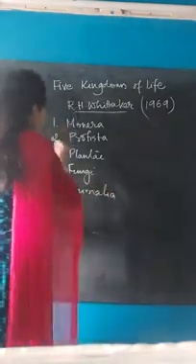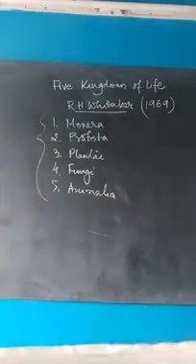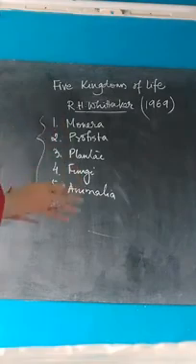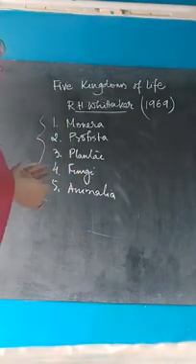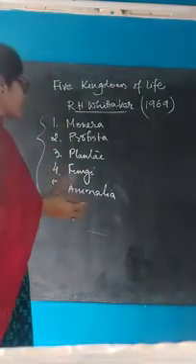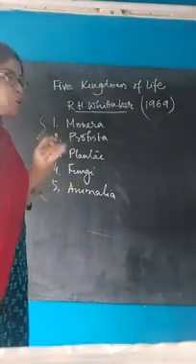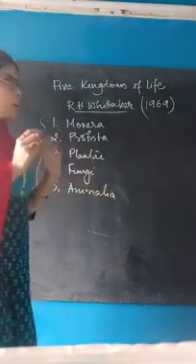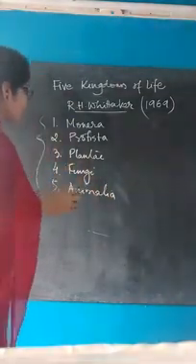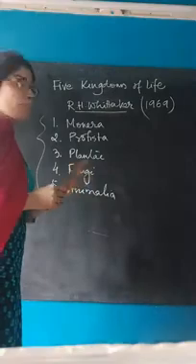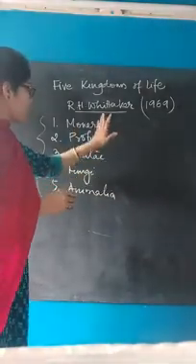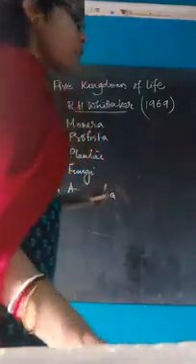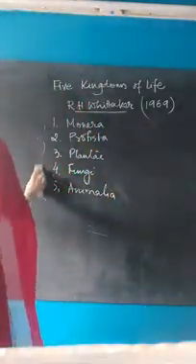So initially these 5 kingdoms were given, and all organisms were categorized according to their physical characteristics, and they fall into any of these kingdoms. Now in this topic we will talk about the characteristic features of all these kingdoms one by one, and also their examples. Firstly we will talk about Monera.